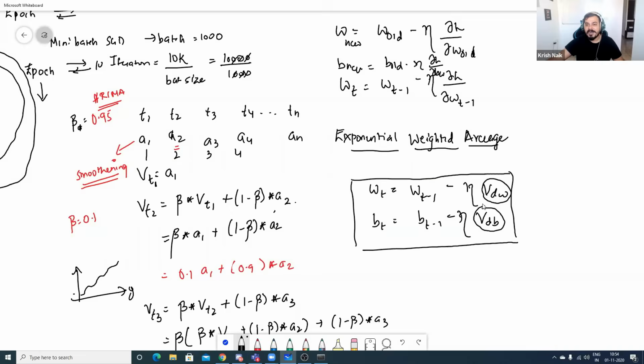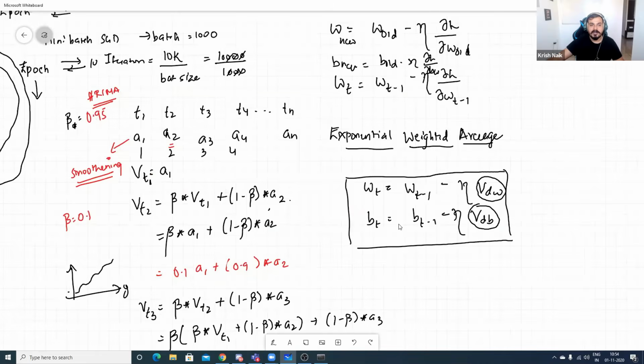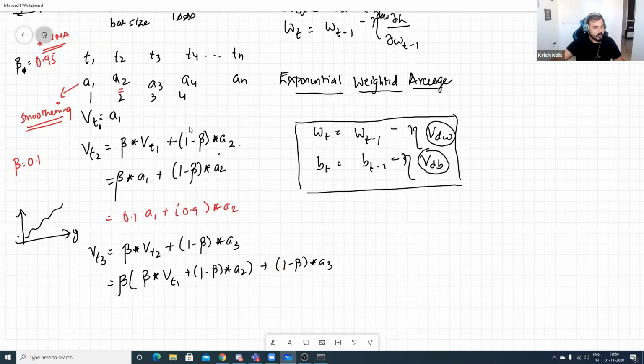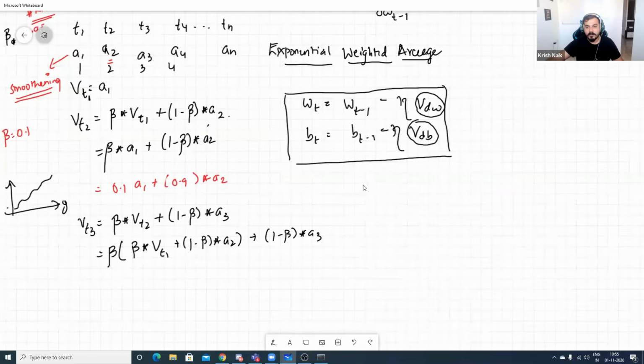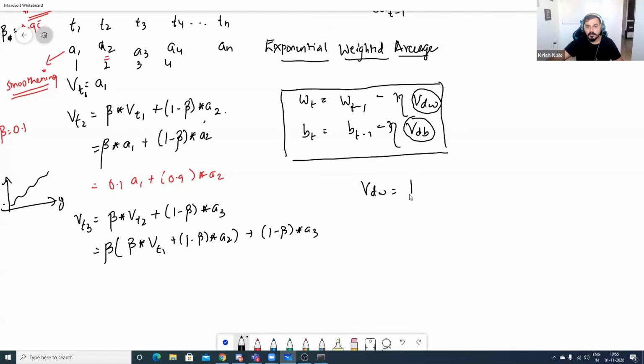Now you may be wondering, how do we compute this VdW, VdB? Let me write a simple algorithm over here. This VdW will be nothing but beta multiplied by VdW at t minus 1, plus 1 minus beta multiplied by derivative of loss with respect to derivative of weights.